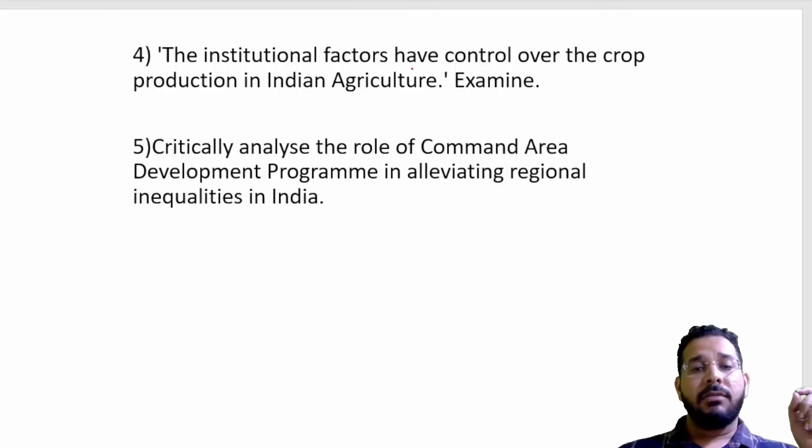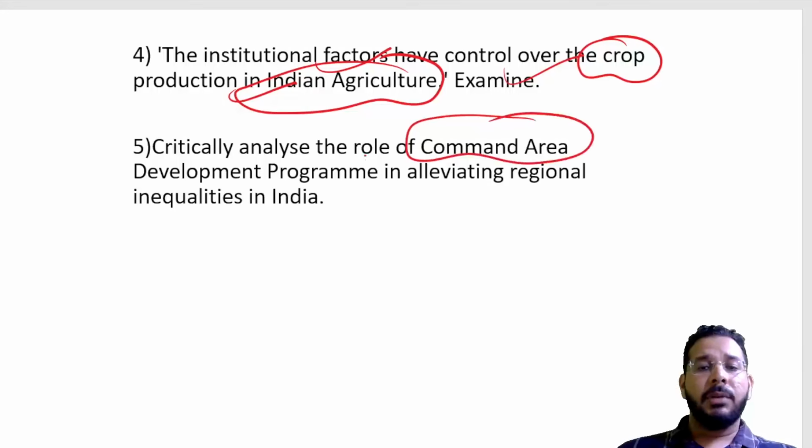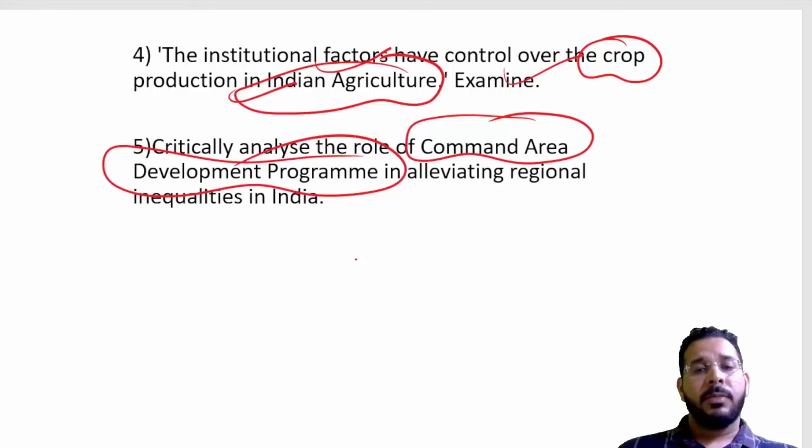Then we have institutional factors which have control over crop production in Indian agriculture. We have to explain different institutional factors such as marketing, linkages, all those things, how they are impacting our Indian agriculture. Then command area development program is also asked again. So these are the important questions which have been asked in the previous examinations.